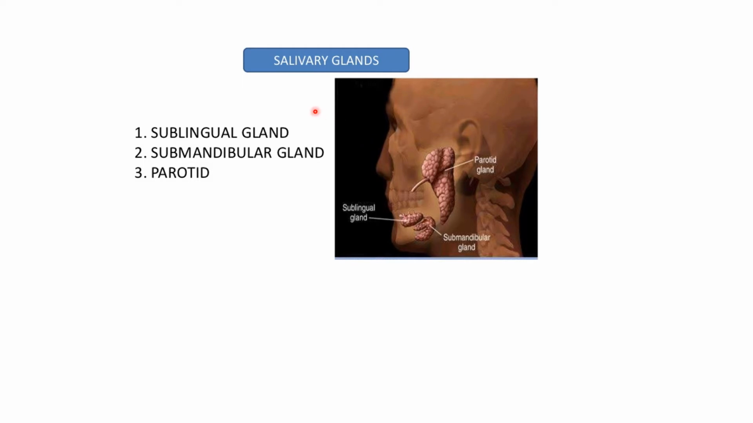Now there are three important salivary glands. The first one is the submandibular gland, as you can see over here. Then comes the sublingual gland, and the third one is the parotid gland. So these are the three important glands.